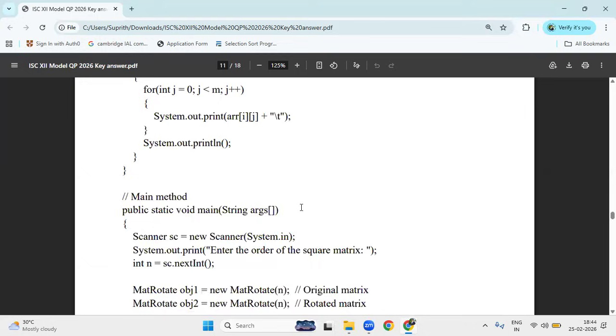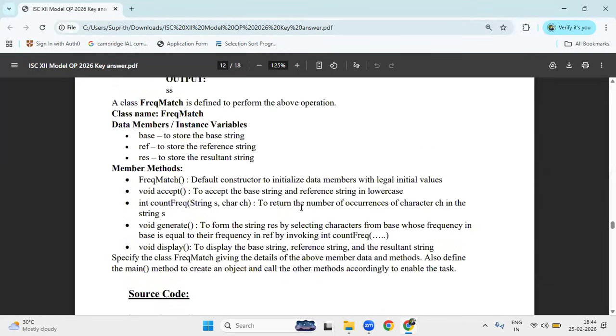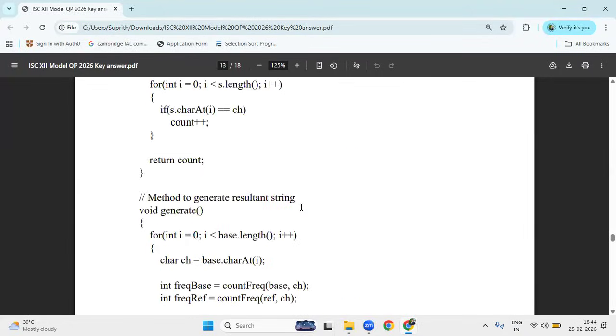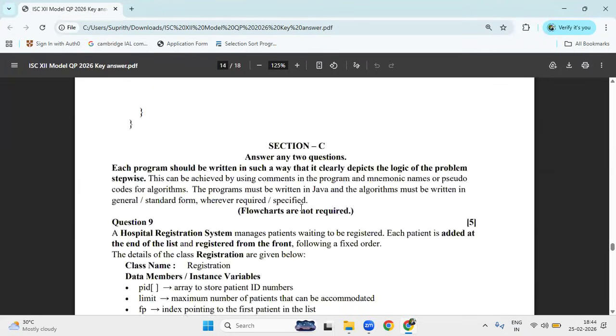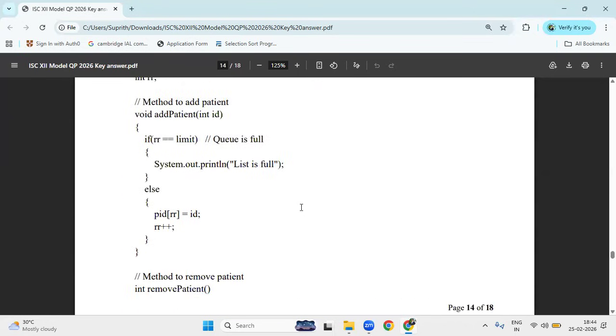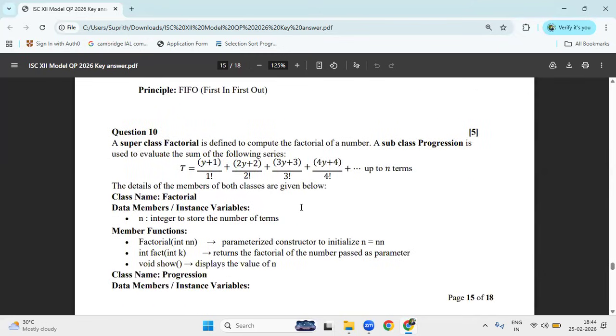It is a matter of another 2 to 5 minutes, and one question from the string. Another, we have remaining section C, one question from inheritance. This is actually the trickiest paper, the toughest paper that we have generated.